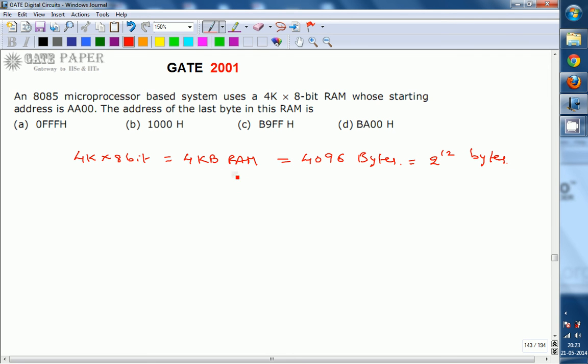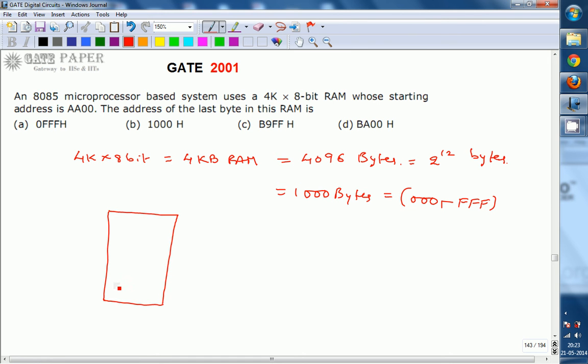So the size in hexadecimal, if you want to write it, is 1000 bytes. 1000 is nothing but the total number of locations. The starting address is 000 and the ending address is FFF. So this is a RAM which consists of 1000 bytes in hexadecimal. That is, 4 kilobytes is equal to 1000 bytes in hexadecimal. This is the first location, this is the second location, like this we go through many locations up to the last location.